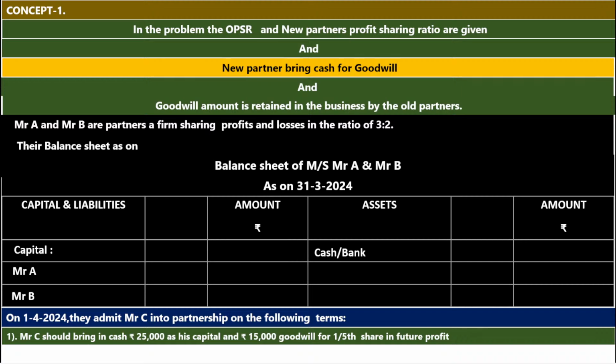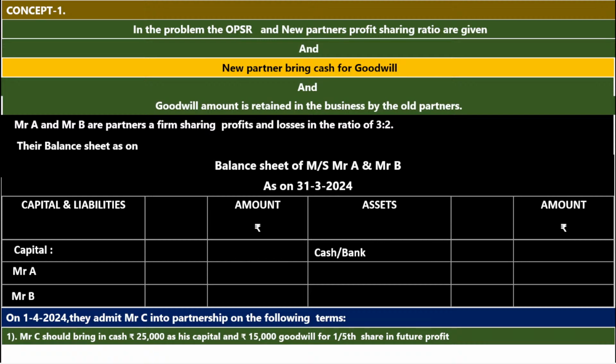Adjustment number 1. Mr. C should bring in cash rupees 25,000 as his capital. He brought the 25,000 as capital and rupees 15,000 goodwill for 1/5 share in future profit. What is his profit sharing ratio? 1/5. What is his share of goodwill? 15,000. Whether he is bringing the cash for goodwill or not? Yes, he is bringing 15,000 for goodwill.